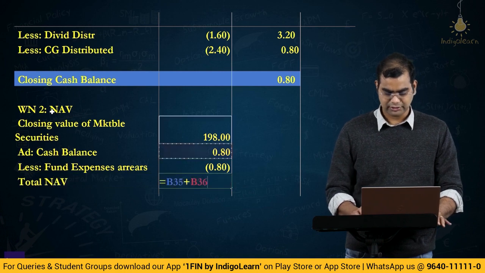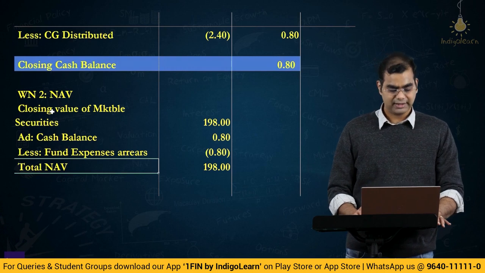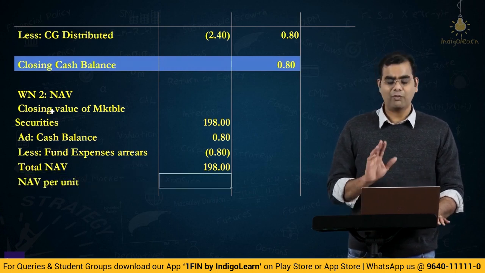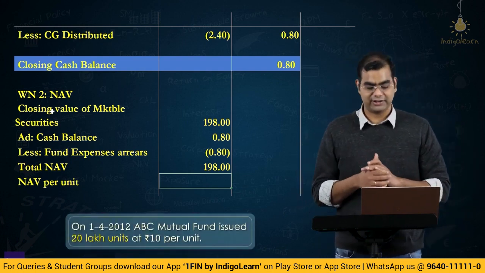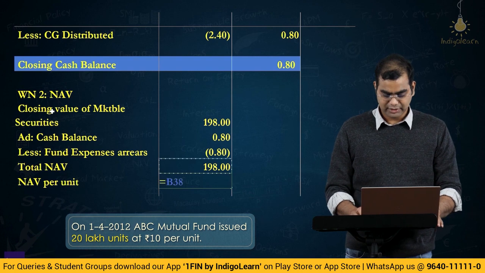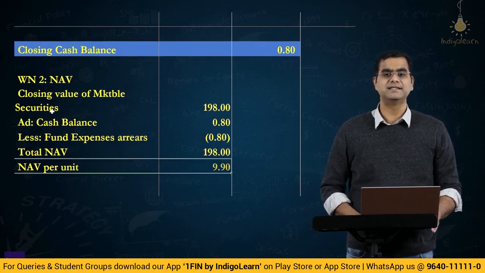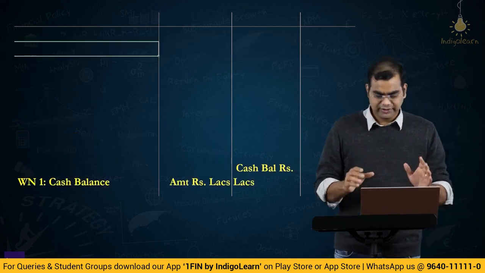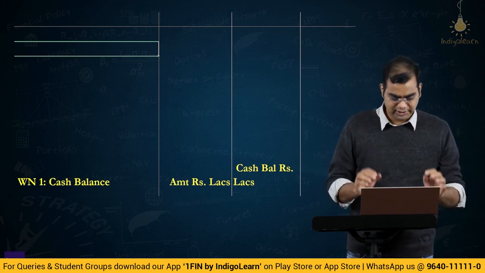Okay. That makes it total NAV, you can actually call it the total NAV, and NAV per unit. So, how many units did we have? 1 lakh or 198 lakhs. What was the initial units? 20 lakh units. So, you have to divide this by 20 lakhs. So, you basically get 9.9 as the NAV per unit. Let us highlight this also. So, friends, now we have completed the working notes. Now, let us come to the real final solution, which is computing the return.